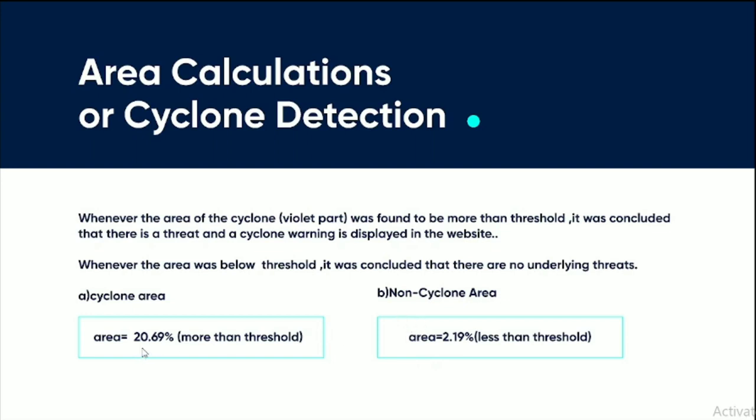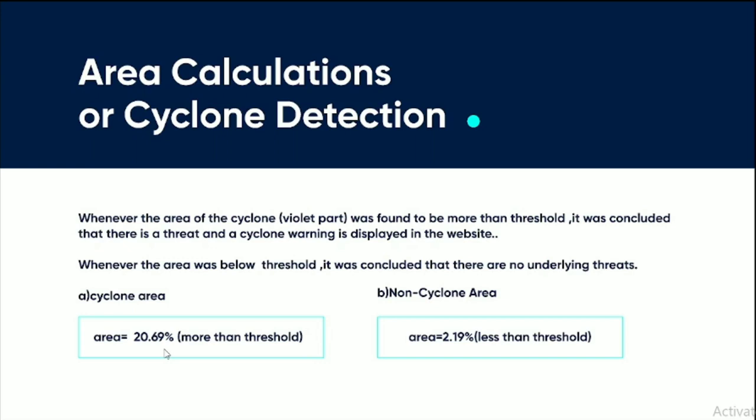Since the area was found to be 20.69, which is much more than the threshold value, we can conclude that there is a chance of cyclone here, and in case of B, there is no chance of cyclone.